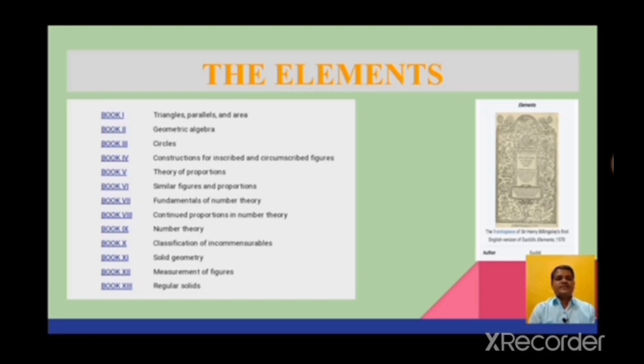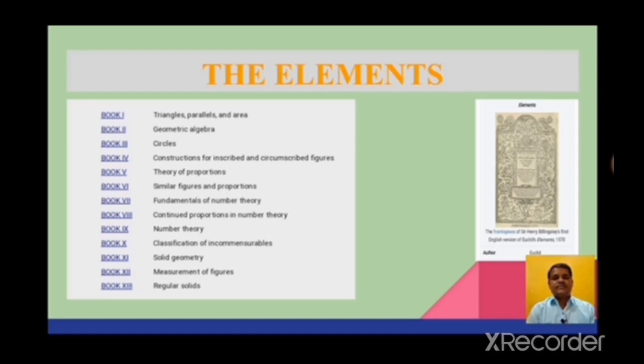Students, you can see the book Elements in the adjacent side. It has 13 books. Book 1 consists of these topics.